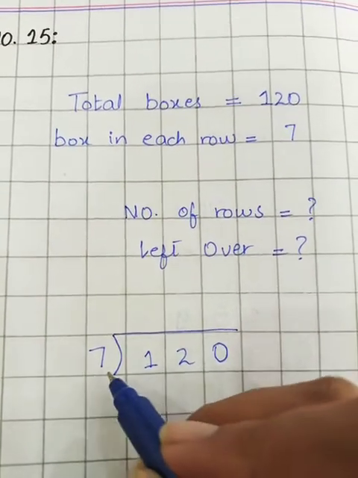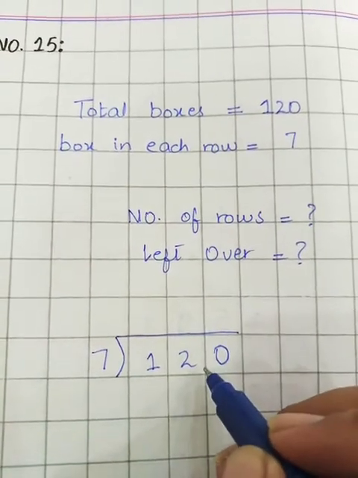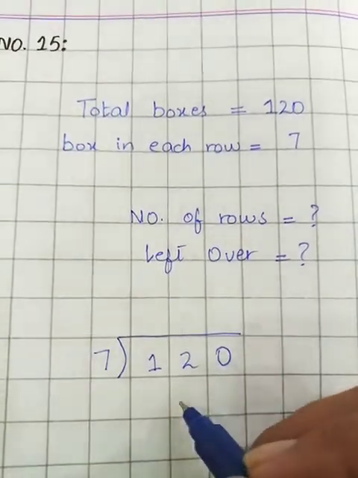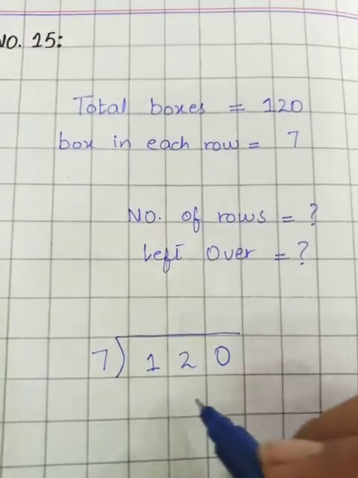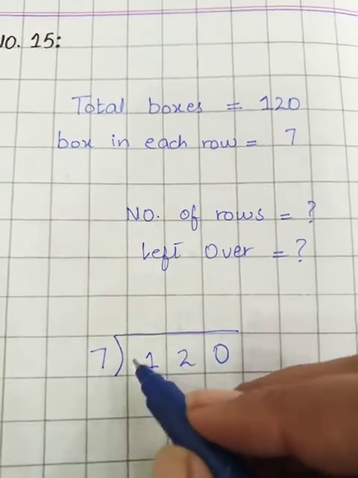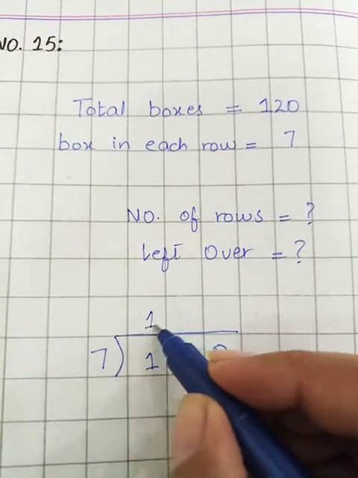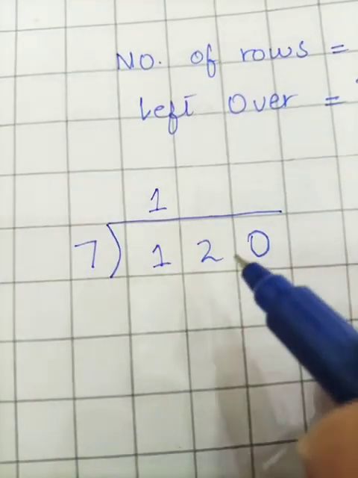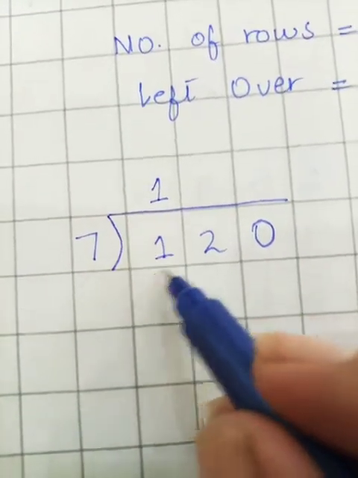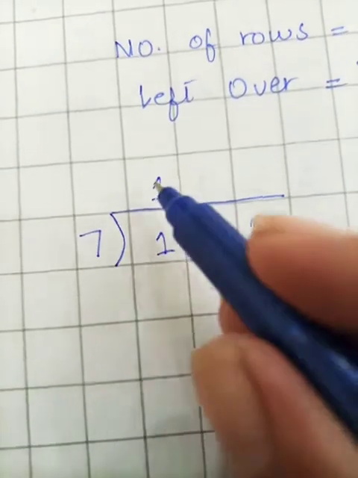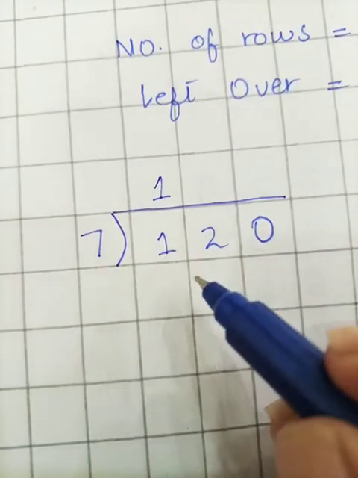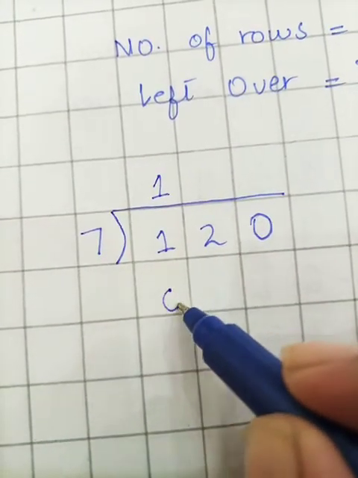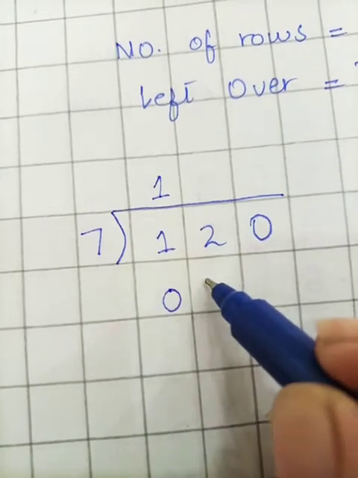Students, 12, read the table of 7 to get the number 12. 7 ones are 7, 7 twos are 14. As 14 is greater than 12, I will take 7 ones are 7 down here. As I am taking these two figures, my 7 ones are 7 is smaller, so I am writing it in the tens column.